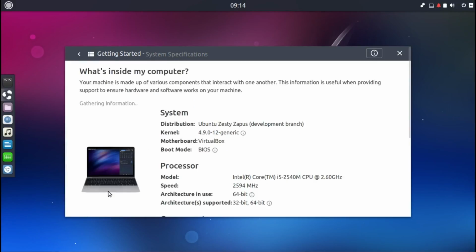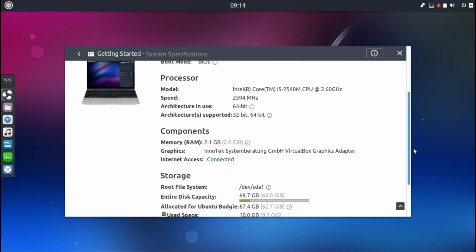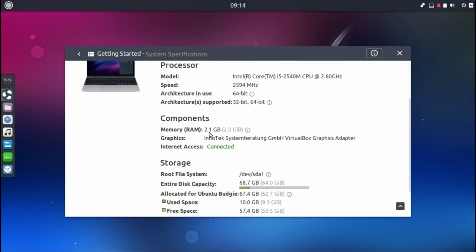I'm running it in VirtualBox. This is Ubuntu, kernel 4.0.12 generic. I'm running it in VirtualBox with 2 GB of RAM, 64-bit. It's also, as I said, 2 GB of RAM.